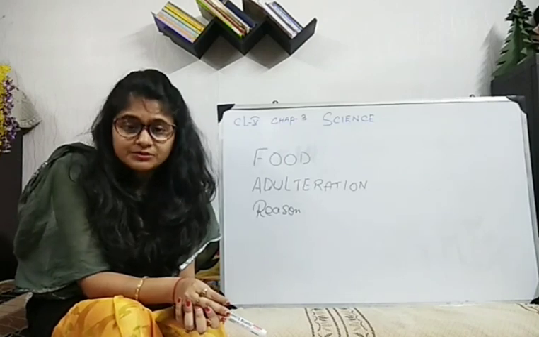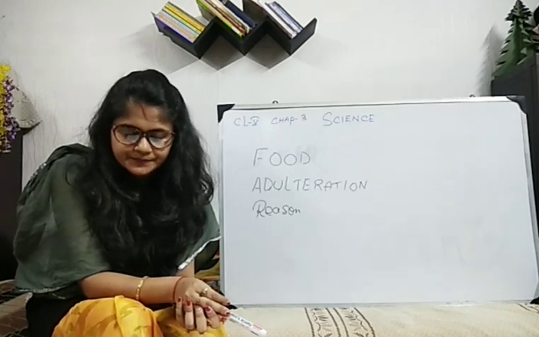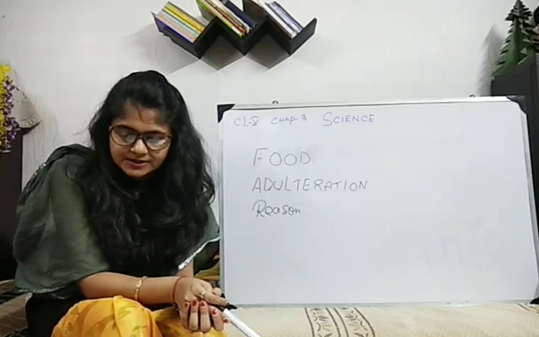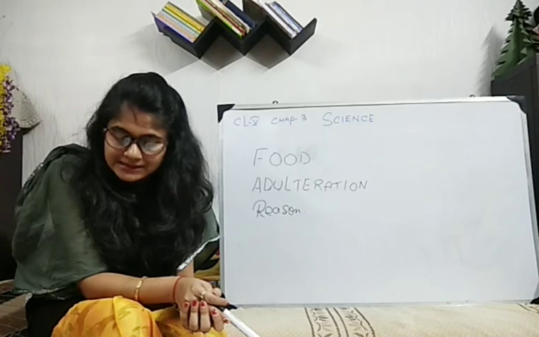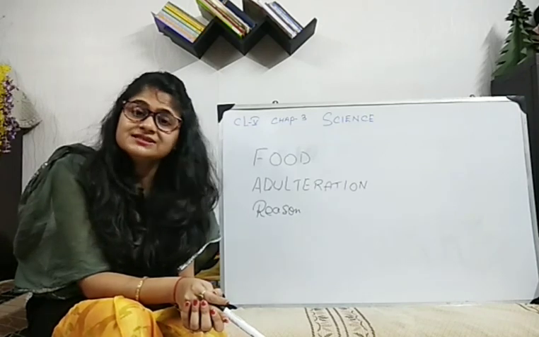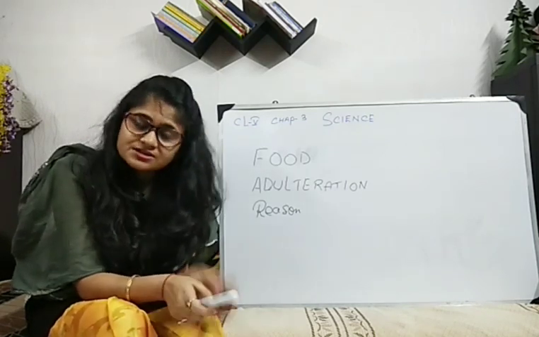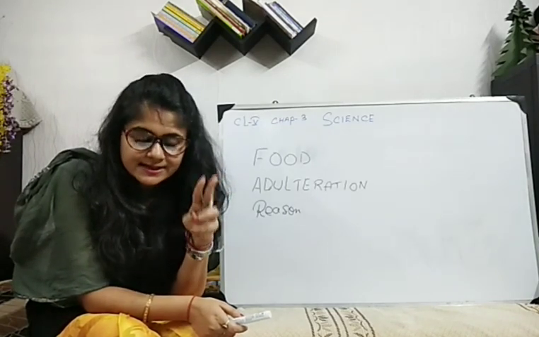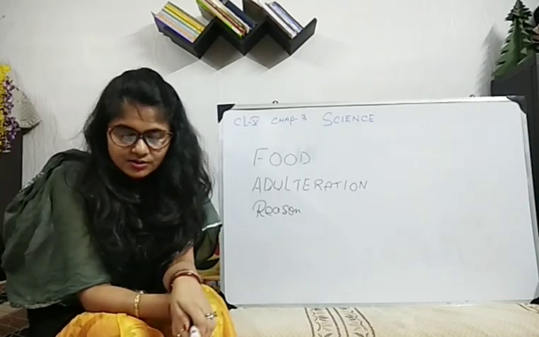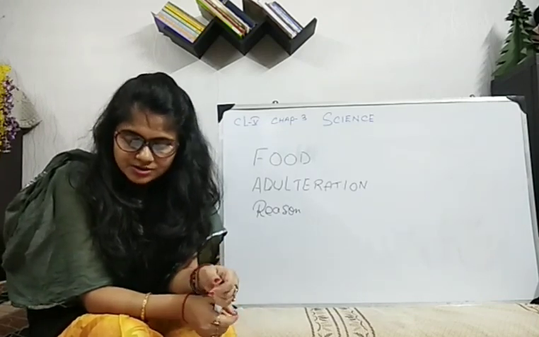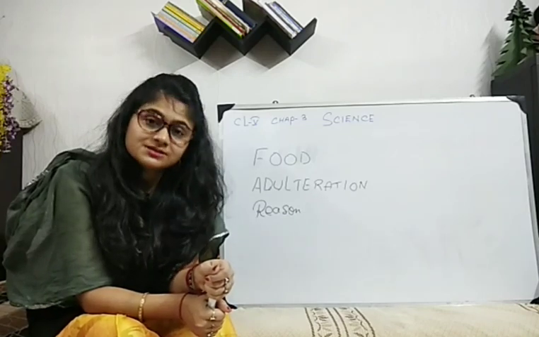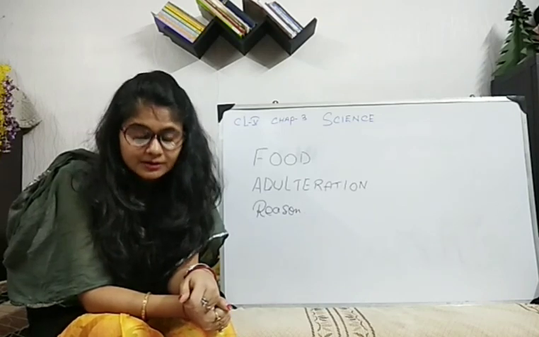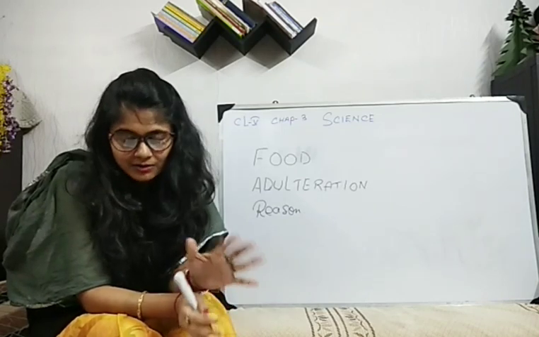Then some common examples of adulterated food. Milk, I told you, is commonly found adulterated with water. Some other common adulterants of milk are detergent and chalk. Chalk also I told you. So detergent is also another item which is mixed with milk. Second point is, honey is often adulterated with water and sugar to increase its quantity. Okay. Then spices like turmeric powder, black pepper, chili powder, all are adulterated.